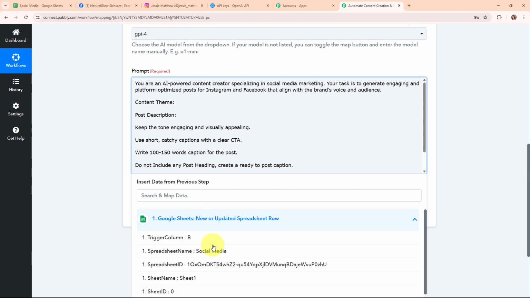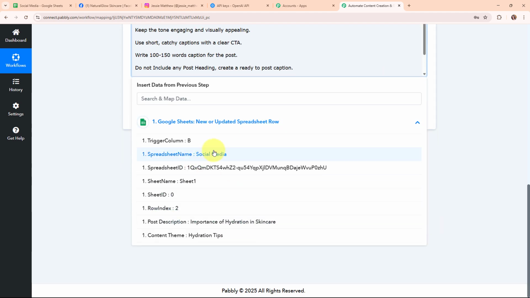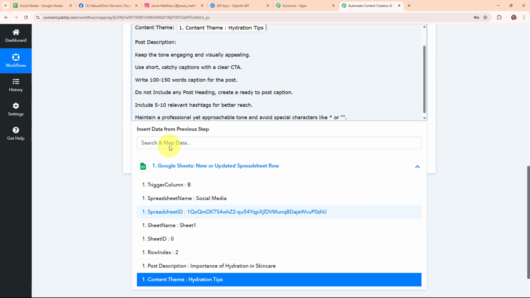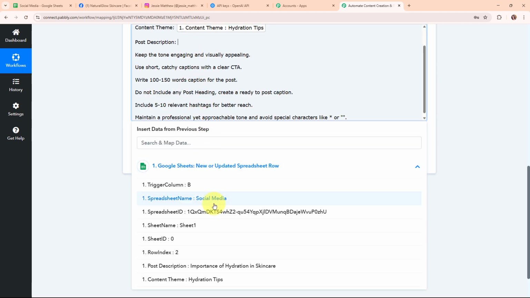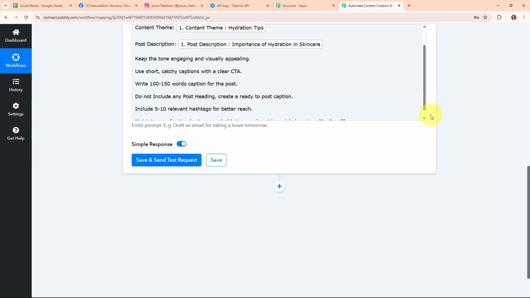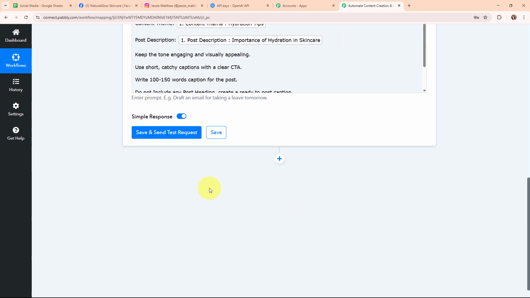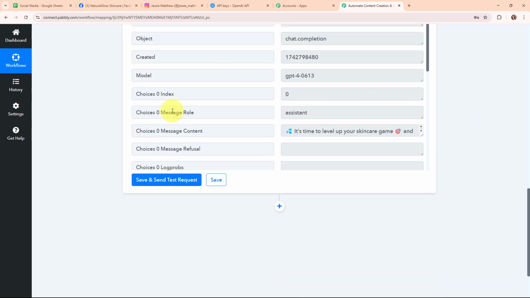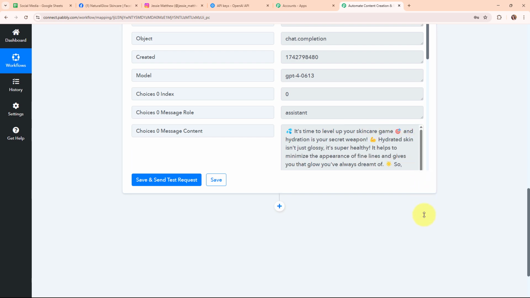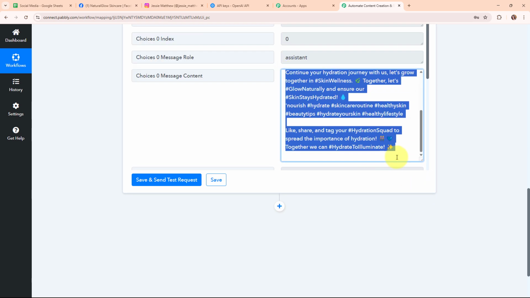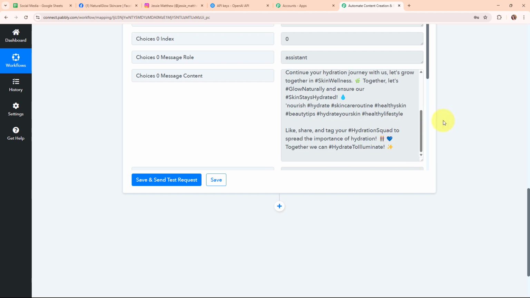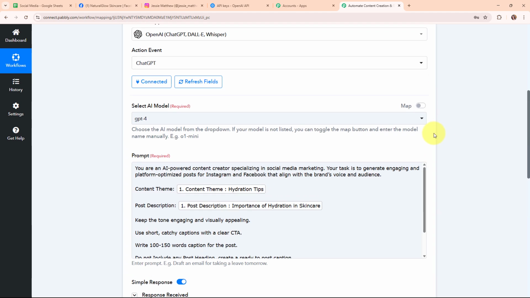So for the content theme, I'm going to map the content theme that I've received in the response of this Google Sheet. So this is the content theme, and here I'm going to map the post description. This is the post description, and here you can see some instructions. Okay, so with this we have successfully added the prompt, and now after entering both the required details, I'm going to click on Save and Send Test Request. And here you can see we have received a successful response, where we have received the generated content as seen here with some relevant hashtags. So with this, we have successfully set up this action step as well.